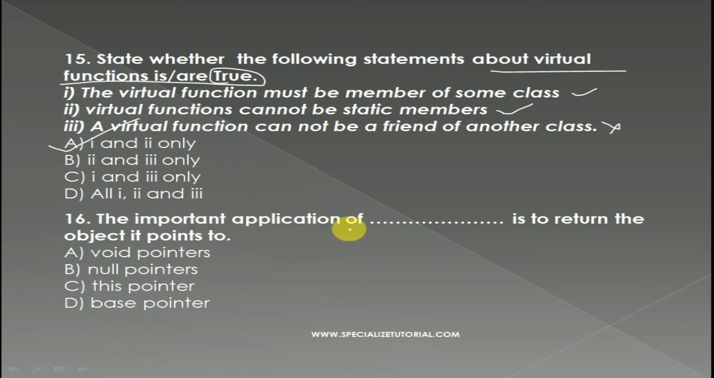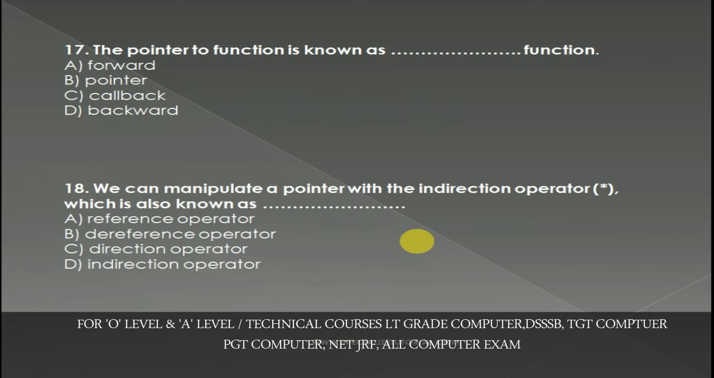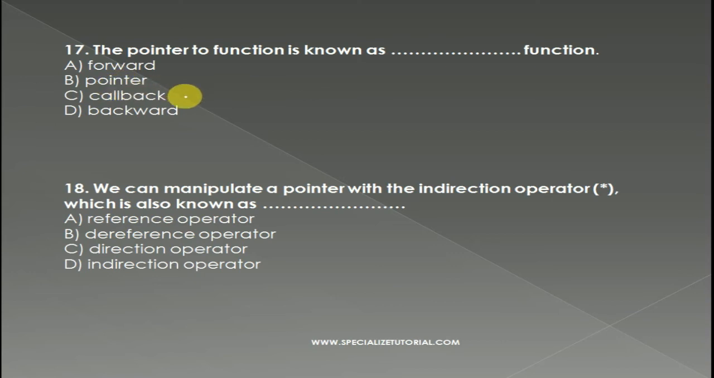The important application of dash is to return the object it points to. The options are void pointer, null pointer, this pointer and base pointer. Which is the right answer? This pointer. The important application of the this pointer is to return the object it points to. Question number 17. The pointer to a function is known as dash function. Forward, pointer, callback and backward. So callback. The pointer to a function is known as a callback function.